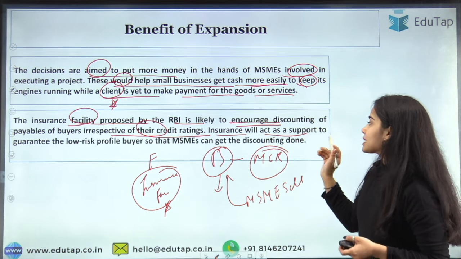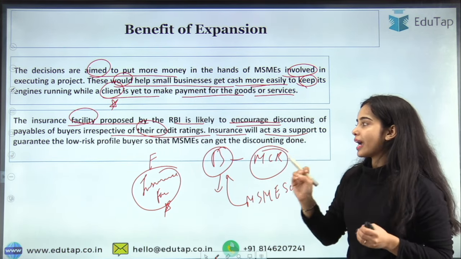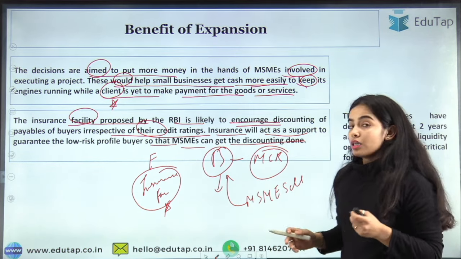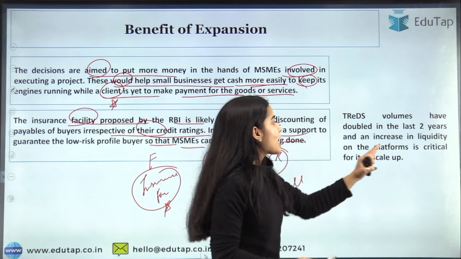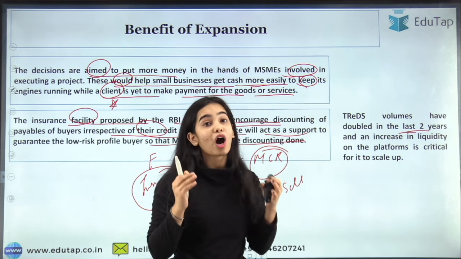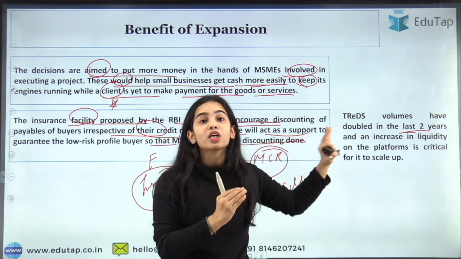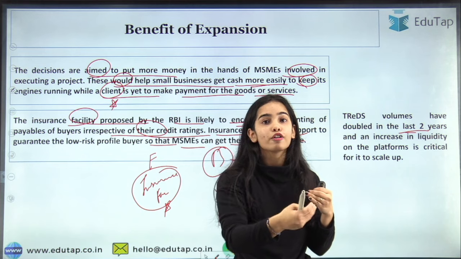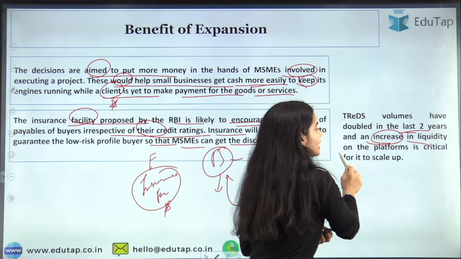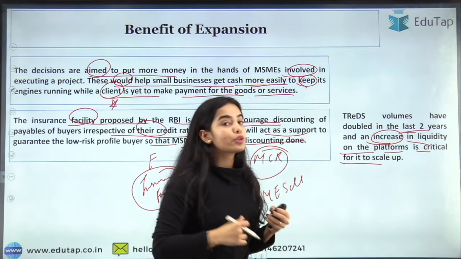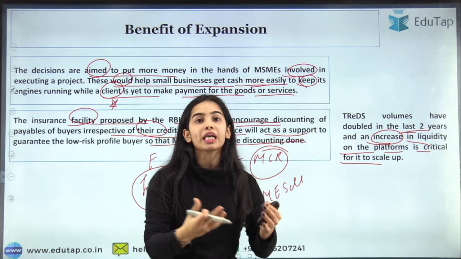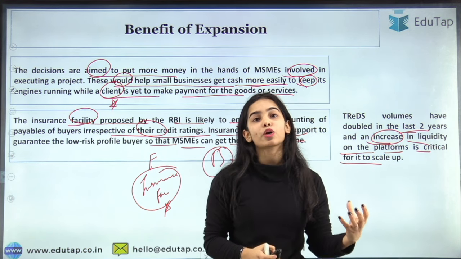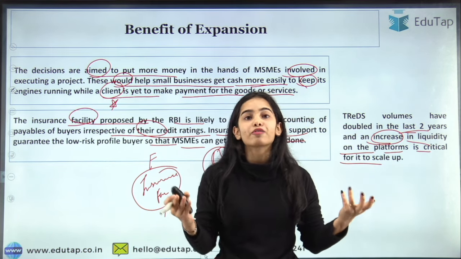So insurance will act as a support to guarantee the low risk profile buyer so that the MSMEs can get the discounting done. Here the TReDS volumes have doubled in the last 2 years. So you can see how many MSMEs are depending on TReDS, and the expansion of the scope of TReDS is going to benefit the MSMEs further. An increase in liquidity on the platforms is critical for it to scale up. There should be more liquidity on the TReDS platform so that it can help the MSMEs, because only MSME sellers are allowed on TReDS. So TReDS is a platform for the MSMEs.